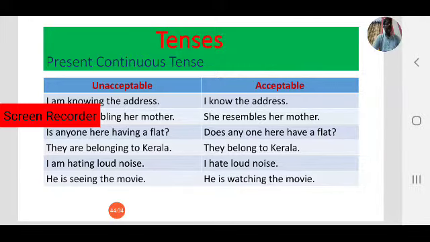Always keep this in mind when it comes to correction of errors. Generally we make mistakes here. Some verbs are not used in ing forms, as we have discussed. So if you want to make it acceptable, you have to use those verbs in present simple or in some cases past simple based on the context, but never use those words in continuous form.